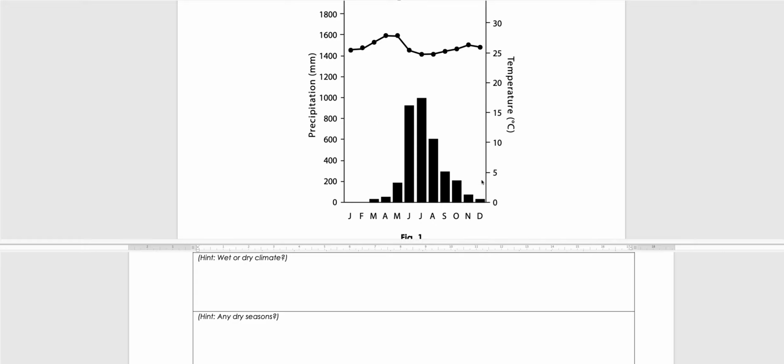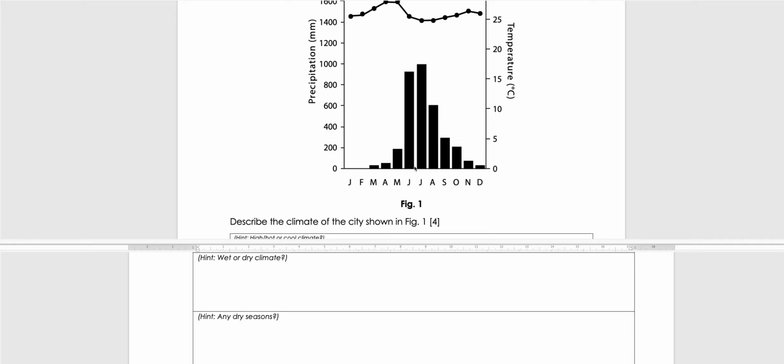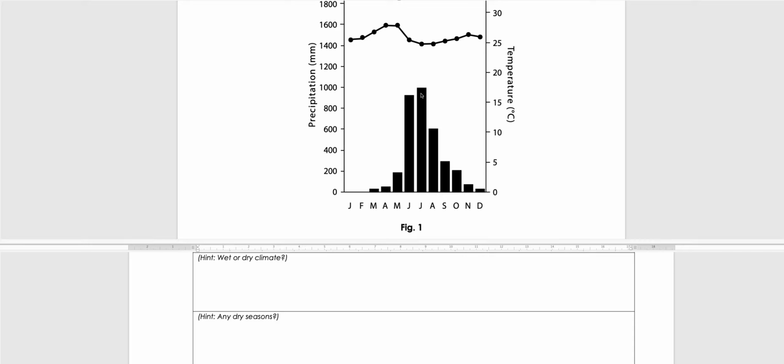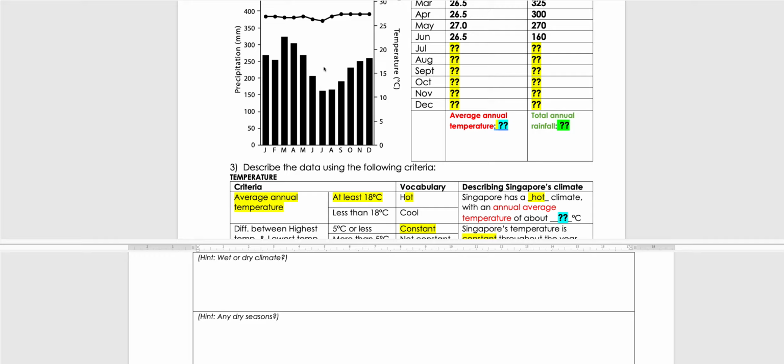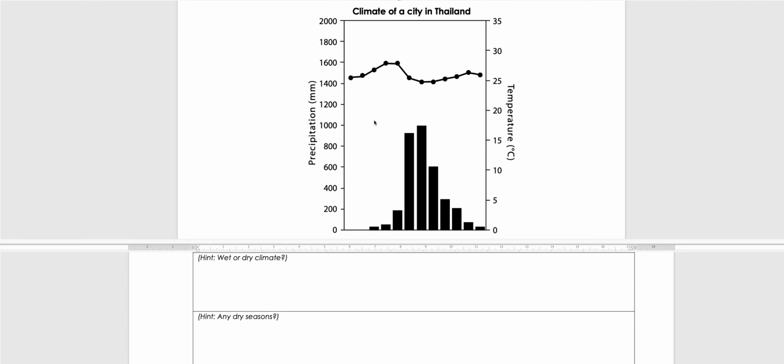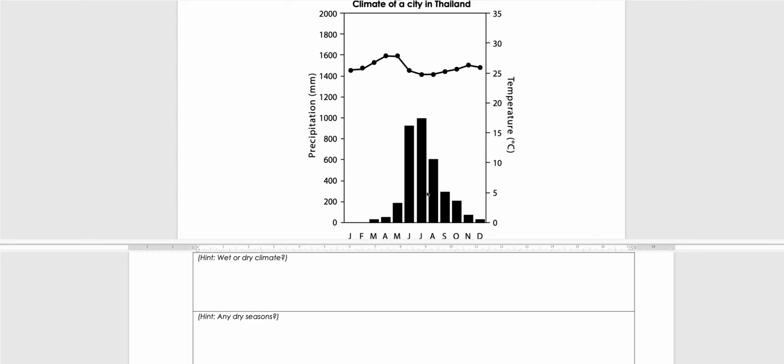So this is what they experience in climates like Thailand and India. There are some months where it's very wet because the rain just keeps coming, and as you can see, the amount of rain they get in those few months is already almost the same as what we get in Singapore for the whole year. So you can imagine how intense the storms are, and most likely they'll have floods. So let's get back to describing it.